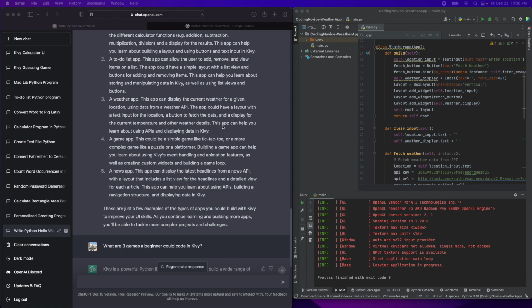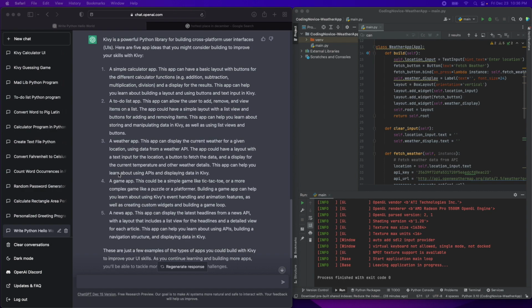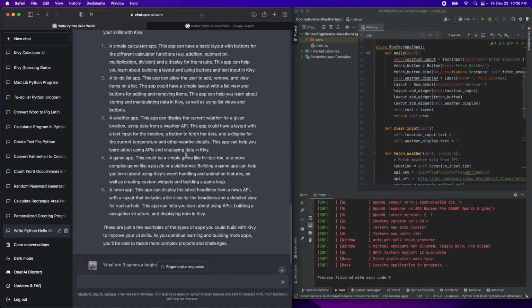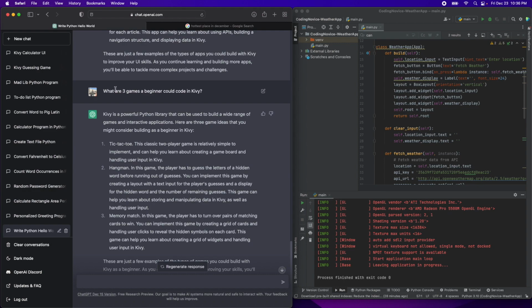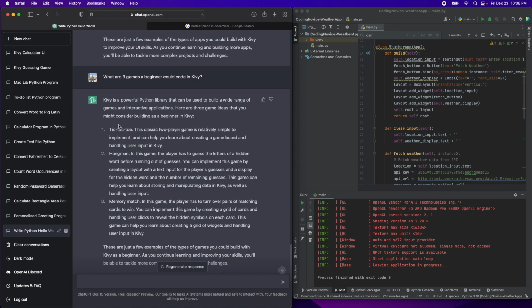We're working on our UI skills with Kivy, and this is what ChatGPT recommended we try to develop: a game app. It wasn't very specific about this one. It said it could be a game like tic-tac-toe, or a more complex game. Instead of trying to come up with something random myself, I figured I would ask ChatGPT for 3 games we can build with Kivy, and it recommended tic-tac-toe again, hangman, and a memory match game. We're going to try to build all 3.